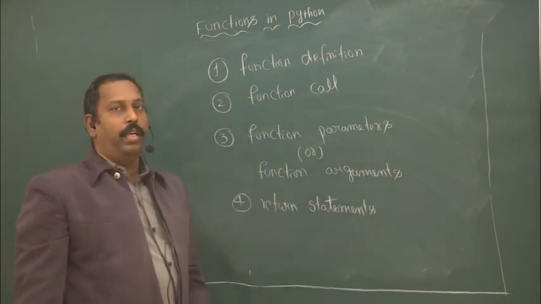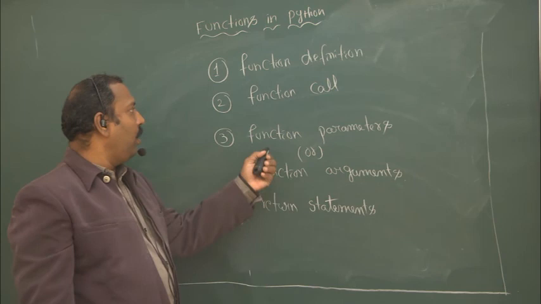So before writing user defined function, we have to know all these 4 points.